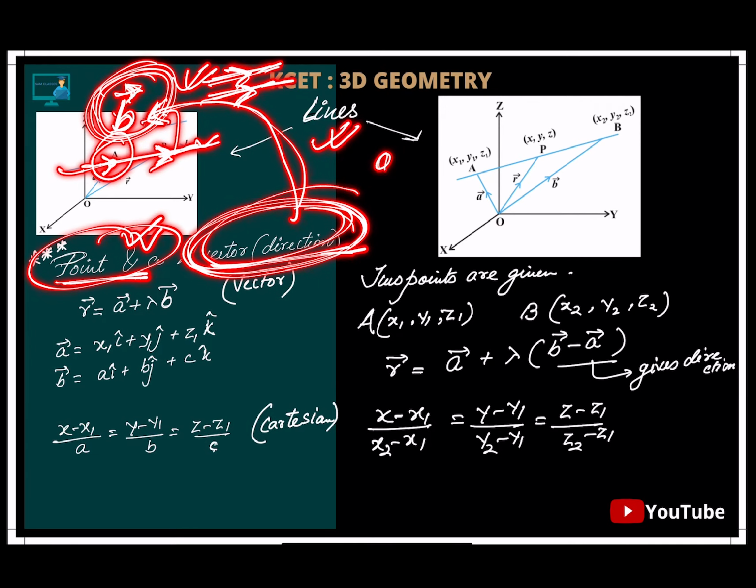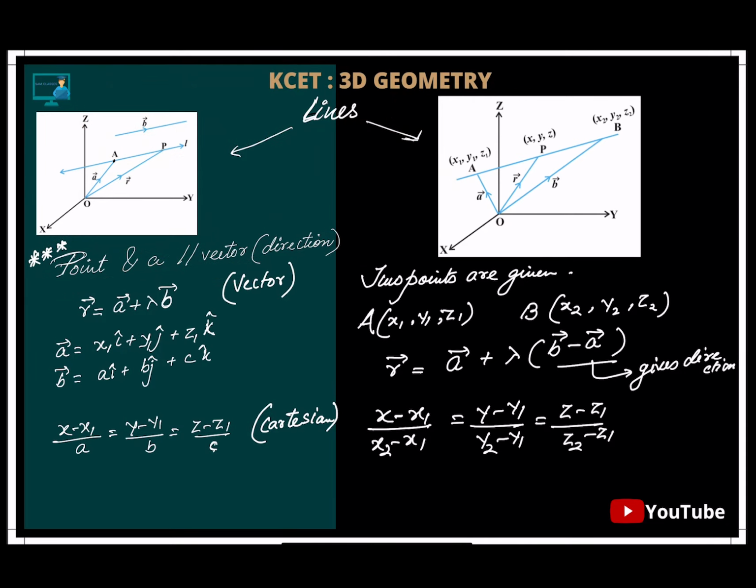Sometimes when we are walking, our friend knows our direction better, so we say wherever he is going, I'm going. Same way here, wherever this b is going, the line is going, because both are parallel. So the equation is what? R vector is equal to a vector plus lambda times b vector. This is the vector notation.